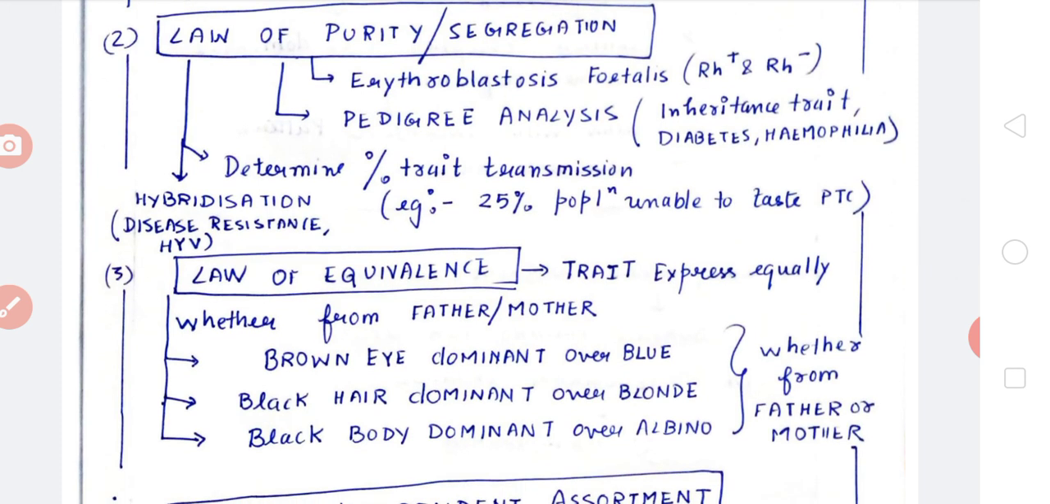For example, PTC testing. In this compound testing, 25% of the population is unable to taste PTC. Why? Because it is an autosomal recessive character. Now if you draw an F1 monohybrid cross, you will see that 25% of the people will be homozygous small t and small t. Capital T tastes PTC, small t does not taste PTC. So small t and small t will not taste PTC, and it will be 25% of the population.